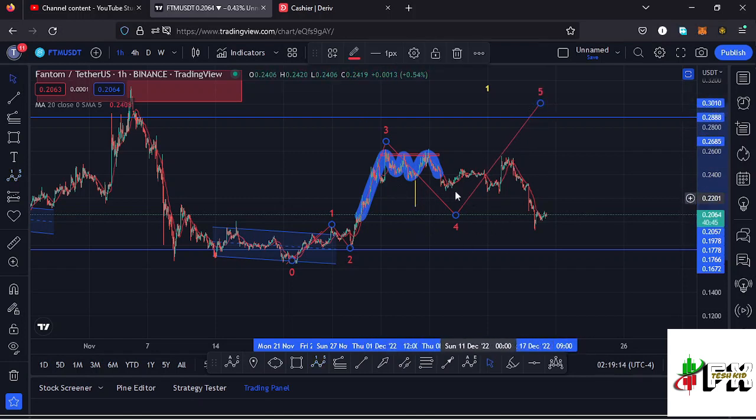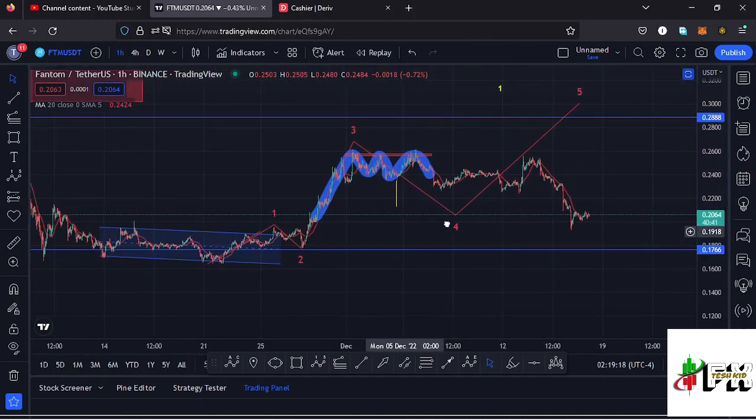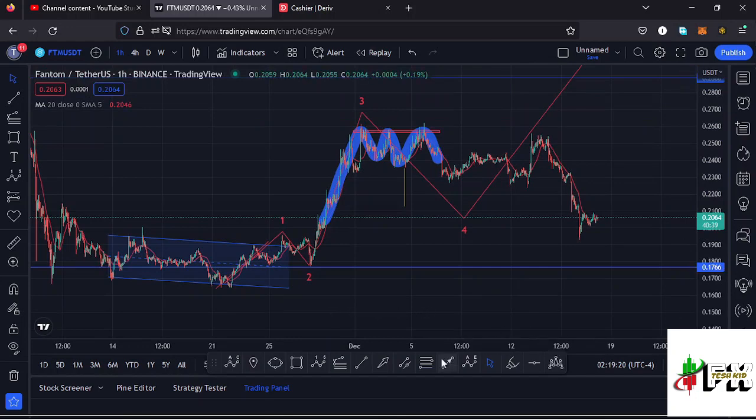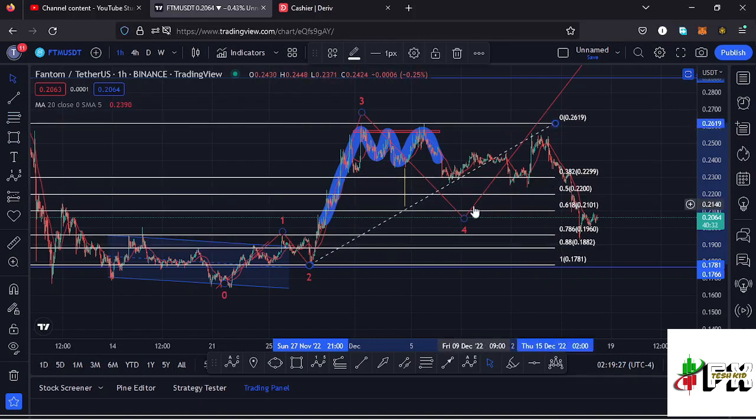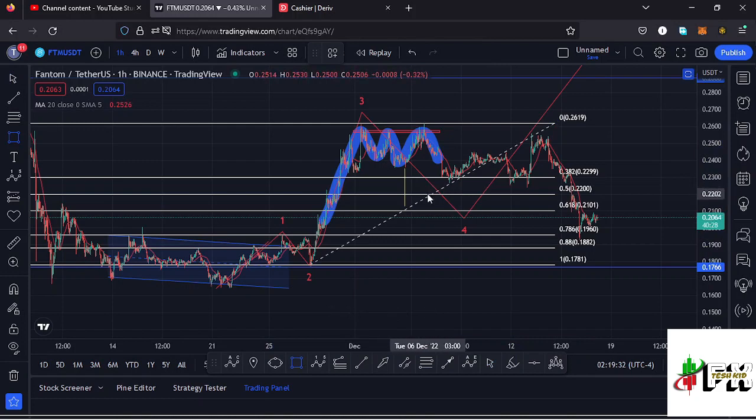I had sketched out a minimum target area to the lower side in the formation of this wave 4, using the Fibonacci's, connecting them from the low of the second wave to the high of that wave 3, and that gave me a minimum target area to the lower side in the formation of this wave 4 between the fib level 0.5 and the fib level 0.618, and I can mark that target area.